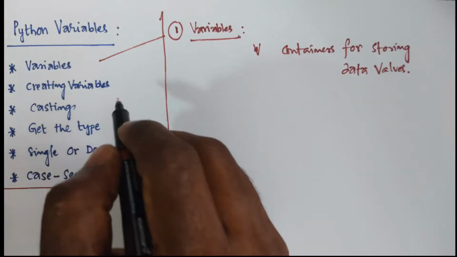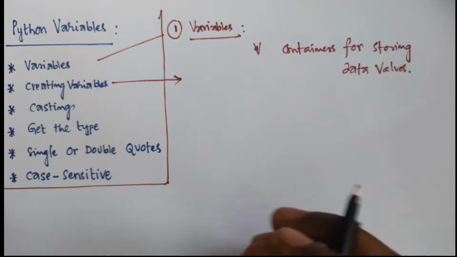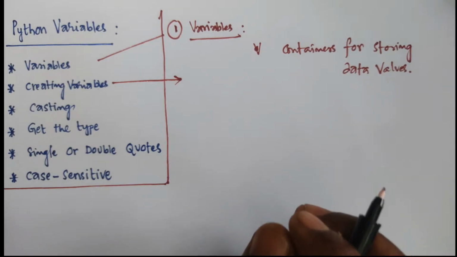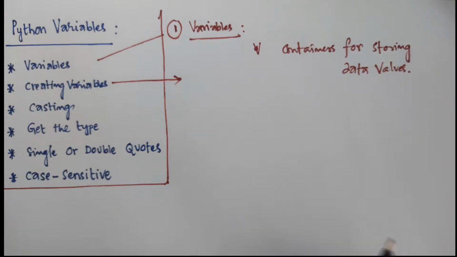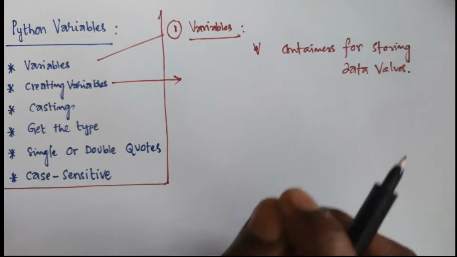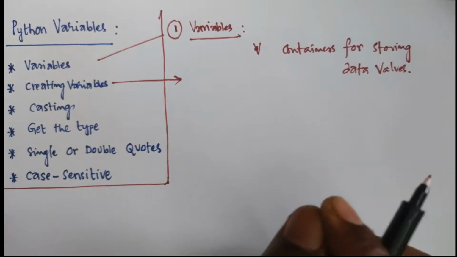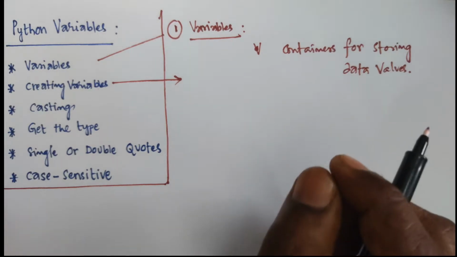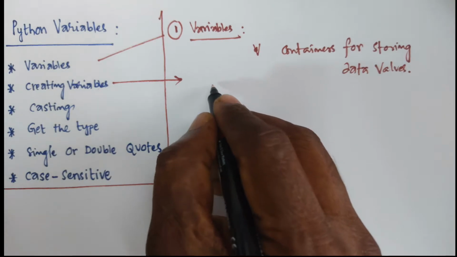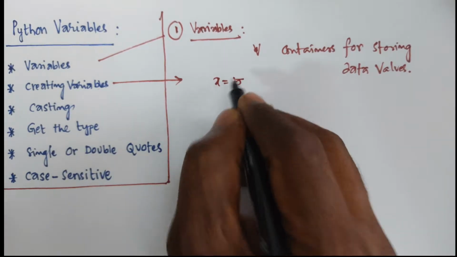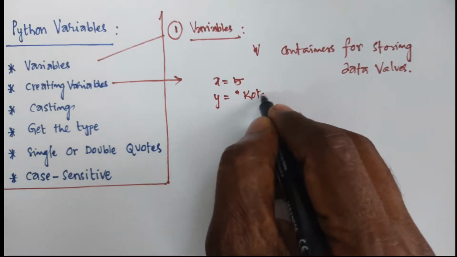Next, the second one is creating variables. How can you create variables? Python has no command for declaring a variable. That is very important here. Python has no command for declaring a variable. That means a variable is created the moment you first assign a value to it. For example, here x is equal to 5 and y is equal to, that is actual, like this you can take.